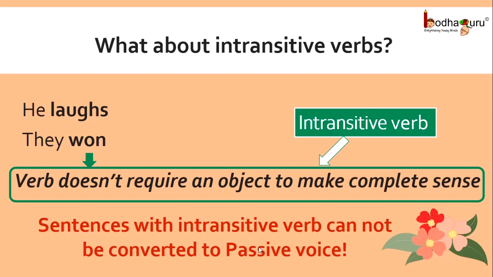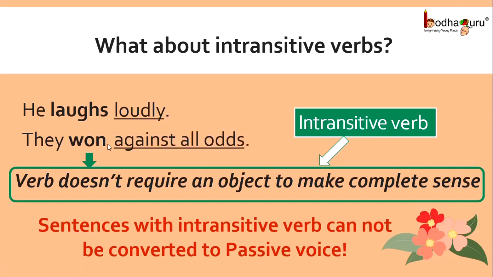Now let's see more examples. What if the sentence was he laughs loudly? Now if you see closely, loudly is an adverb which is describing the verb laughs. It is not a noun. So still it is intransitive verb.